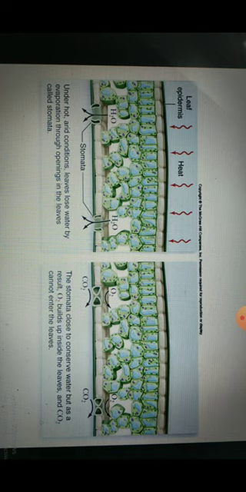When stomata get closed, oxygen remains inside the leaves, it cannot escape, and carbon dioxide cannot enter. So there is increasing oxygen concentration. Now when there is higher oxygen concentration, this rubisco will act as oxygenase. Okay, so it will use up this oxygen to form phosphoglycolate.